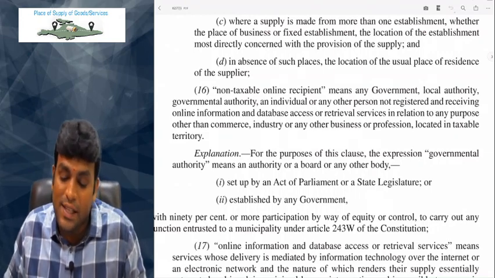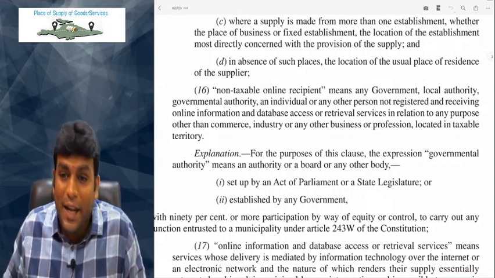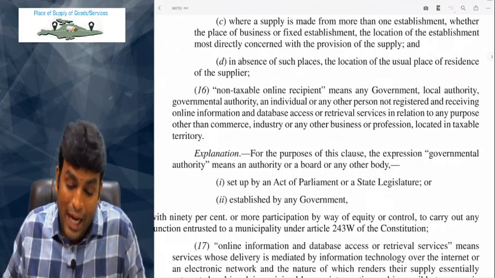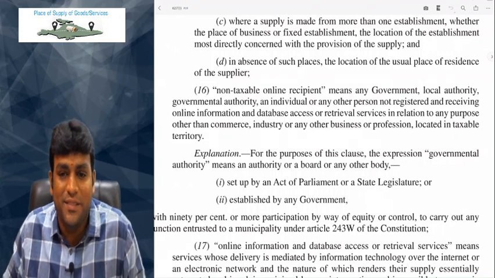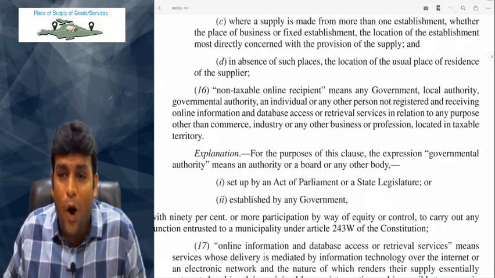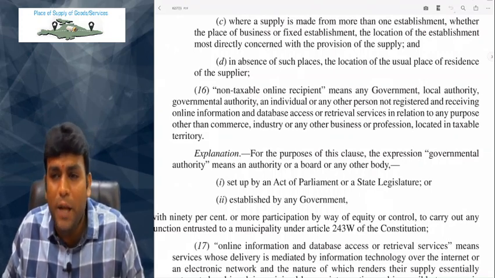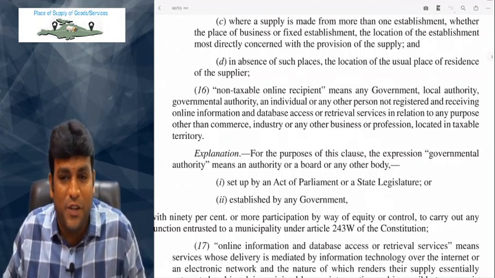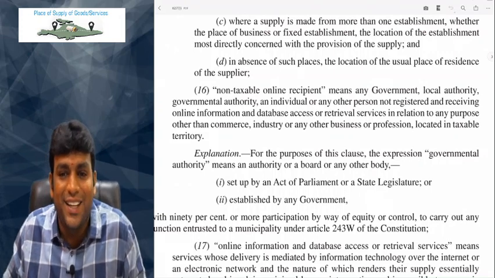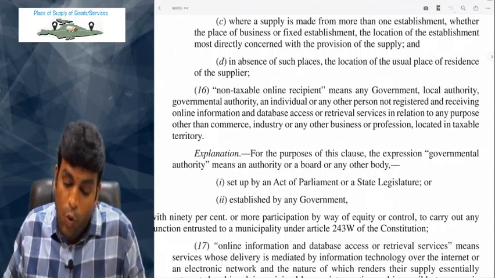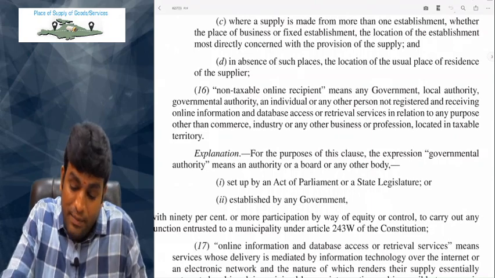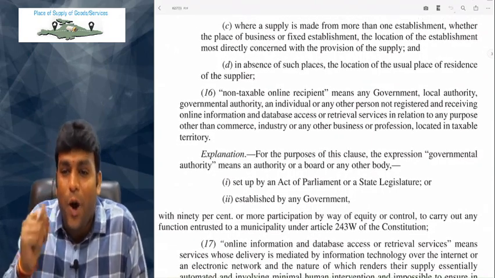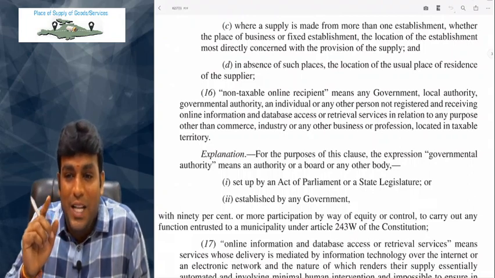Non-taxable online recipient means any government, local authority, governmental authority, an individual or any other person not registered and receiving OIDAR services in relation to any purpose other than commerce, industry or any other business or profession located in taxable territory. Explanation: what is the meaning of governmental authority? Governmental authority means an authority or board or any other body set up by an act of parliament.